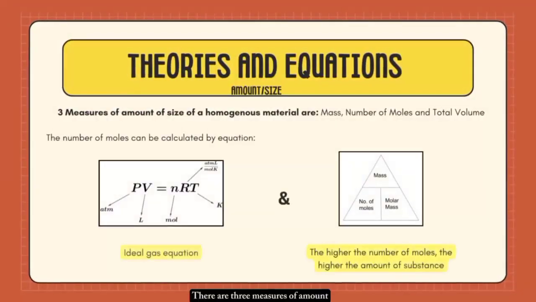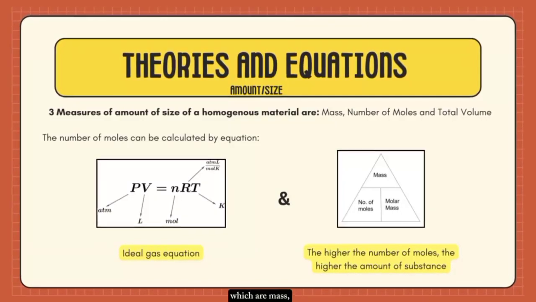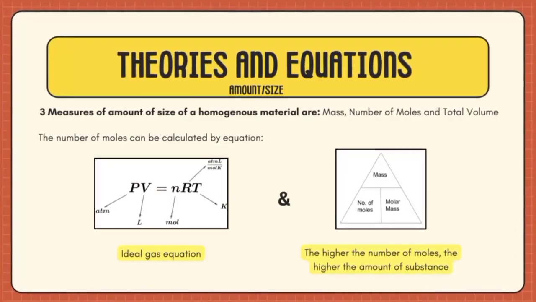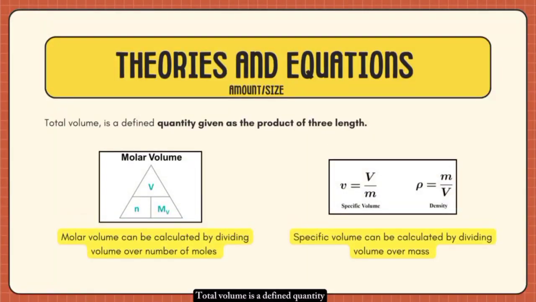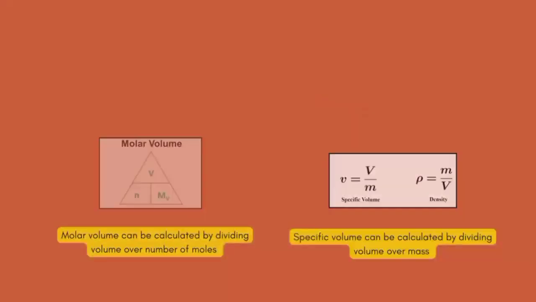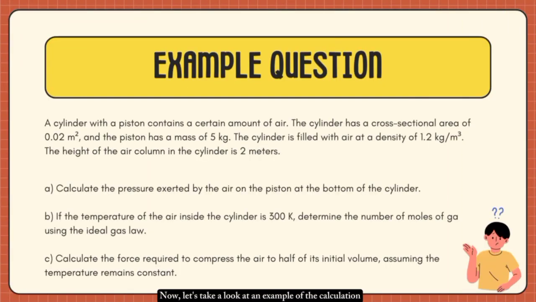There are three measures of the amount or size of a homogeneous material, which are mass, number of moles, and total volume. These two equations can calculate the number of moles. Total volume is a defined quantity given as the product of three lengths. These are the questions that are related to volume. Now, let's take a look at an example of the calculation regarding the related formula.